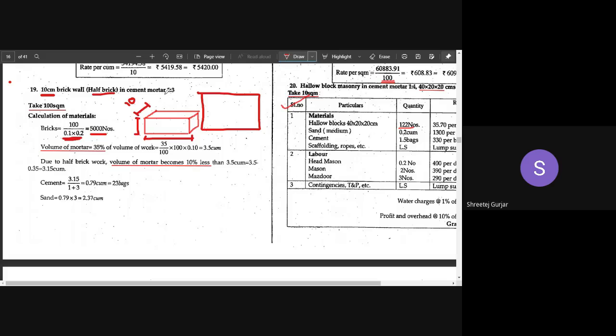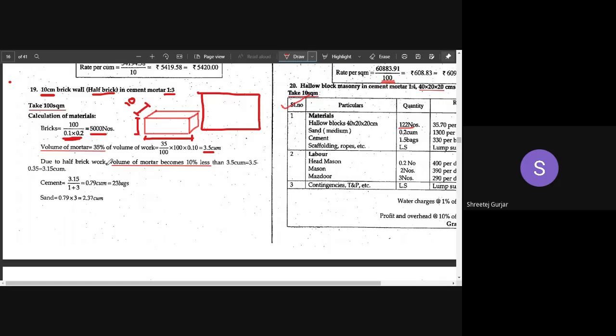In cement mortar 1:3, this will be given to you. Based on the mortar given, you can calculate the number of cement bags and the amount of sand required. I have told you how to do all those calculations. Here, the volume of mortar is to be taken as 35% of the volume of work, so that is coming as 3.5 cubic meters.